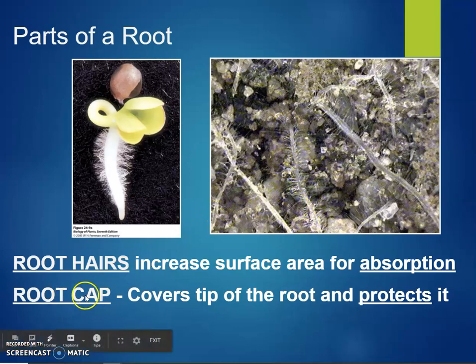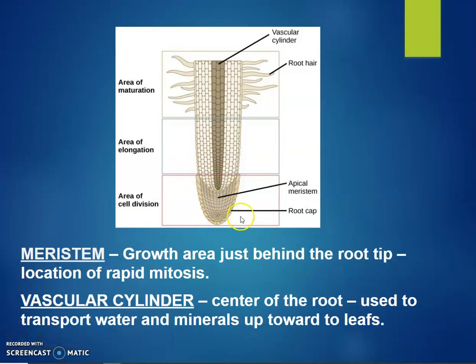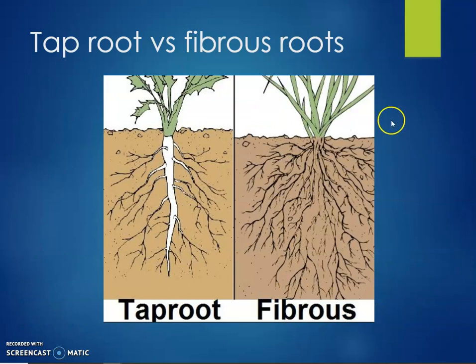They also have what we call a root cap, which is at the tip of the root that protects it from being damaged. This is what that root cap looks like. So it's like an extra layer of cells here that protects it. There are two different types of root. We have tap roots, which have this large center root that has little projections off of it. And then fibrous roots are the ones that are smaller, going out in all directions. You don't have a main root like in a taproot with the fibrous roots.